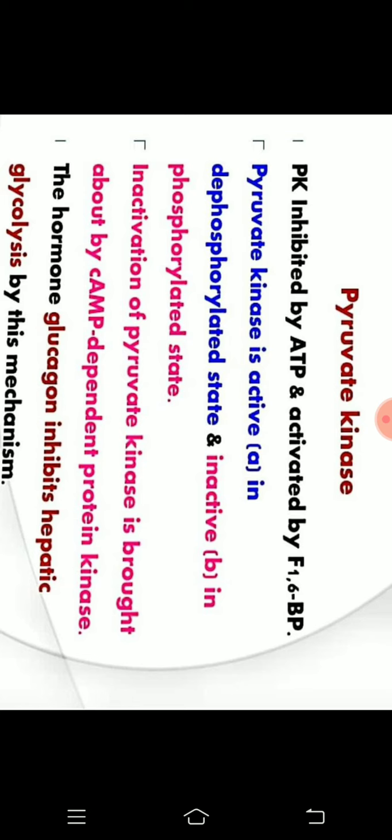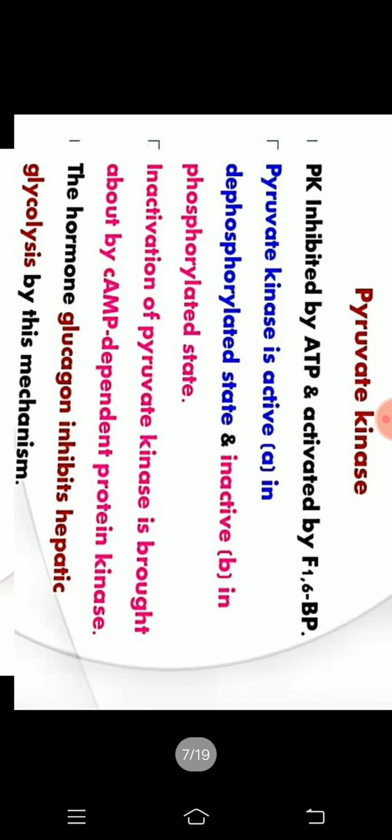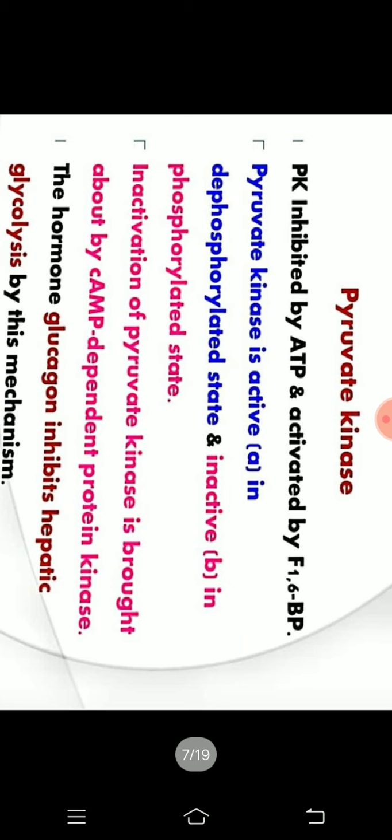So the inhibitor is the cyclic AMP dependent protein kinase. Another thing, the hormone glucagon inhibits glycolysis by this mechanism. In the liver, this mechanism operates. The hormone glucagon inhibits pyruvate kinase by using this mechanism, by using the protein kinase enzyme.